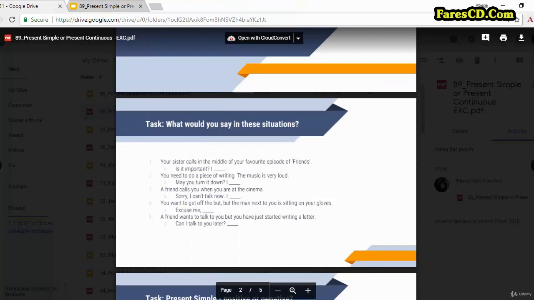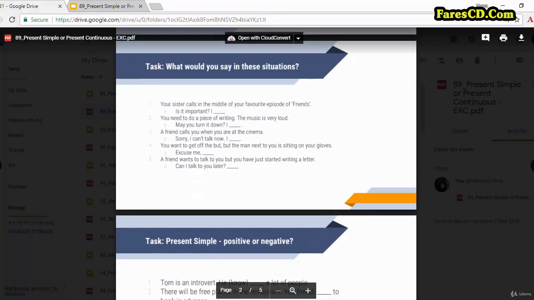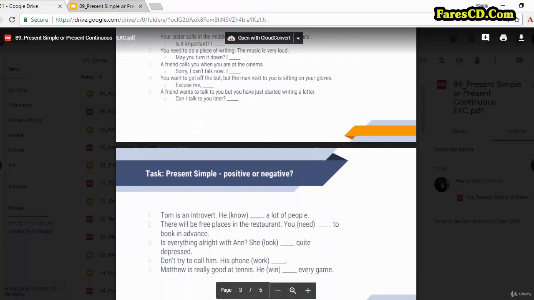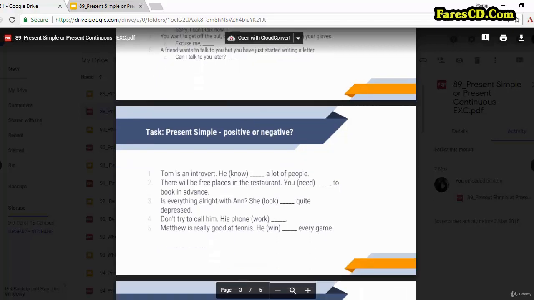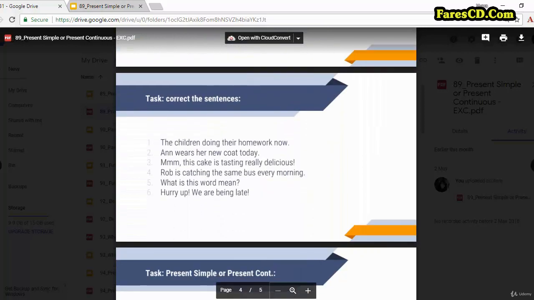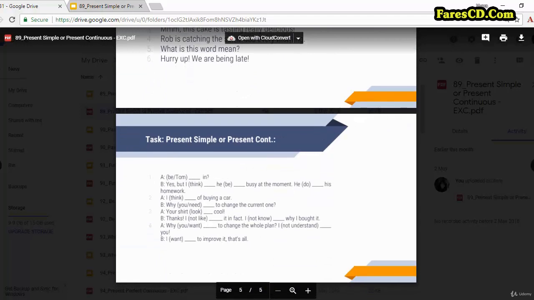In the first exercise, you need to finish the sentences. After that, present simple, you need to fill in with the correct positive or negative form. Keep in mind the instructions here. It's not set what form you need to think it up. And after that, you need to correct the sentences, and in the last exercise, to fill in with present simple or present continuous. You see that the exercises are getting a little bit more difficult. So see you in the answer section.